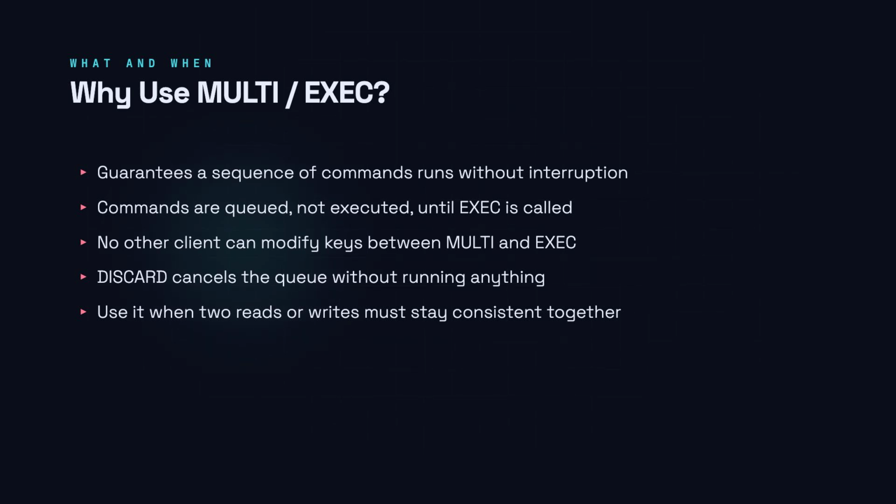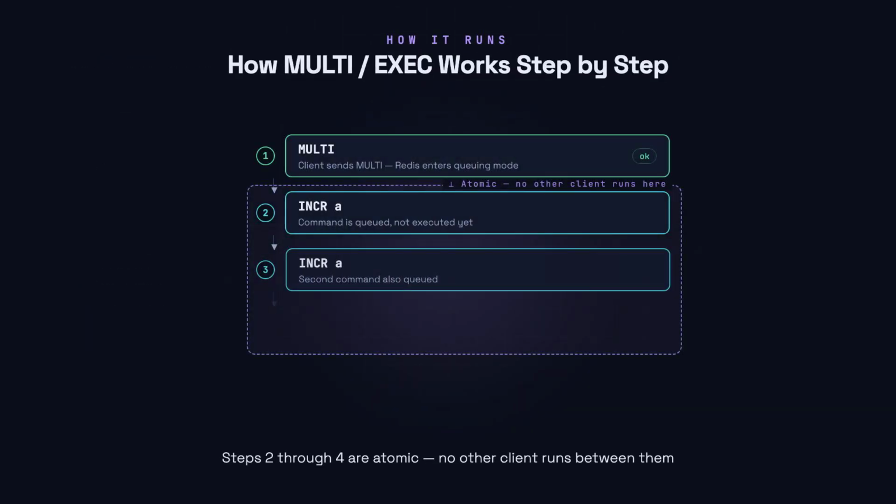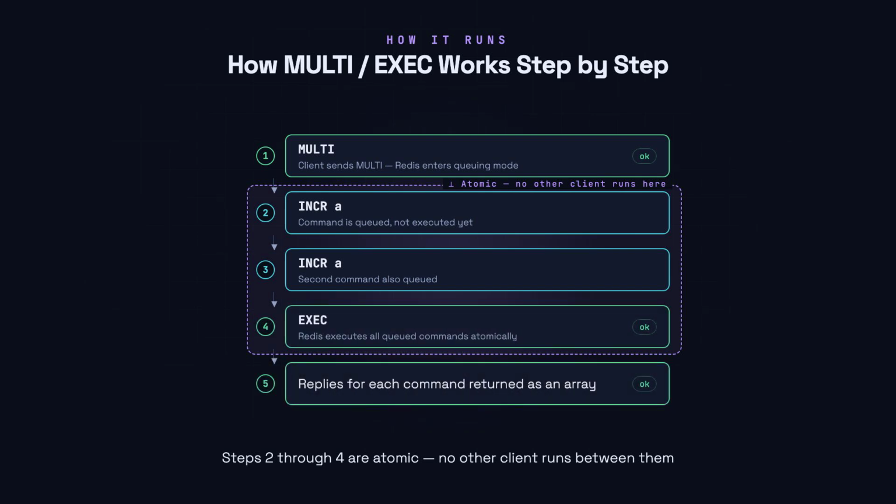MULTI starts the queue and EXEC fires everything at once. After MULTI, every command you send gets queued on the server. When you call EXEC, Redis executes them all in order, atomically. Steps 2 through 4 are the atomic window. Nothing else can run inside it.